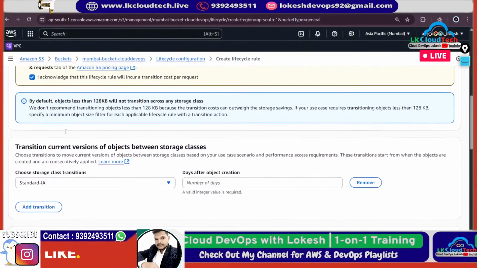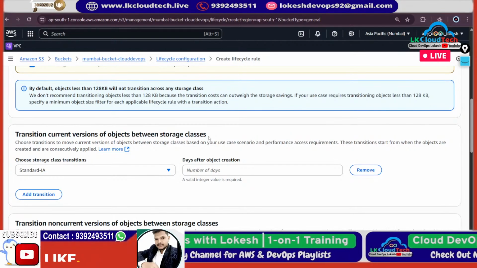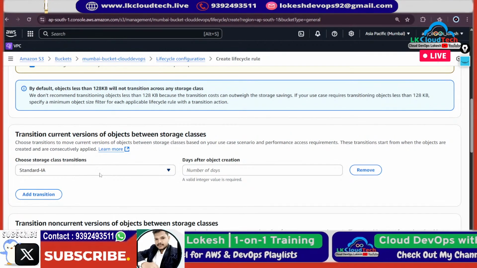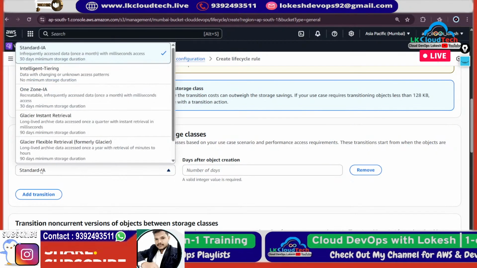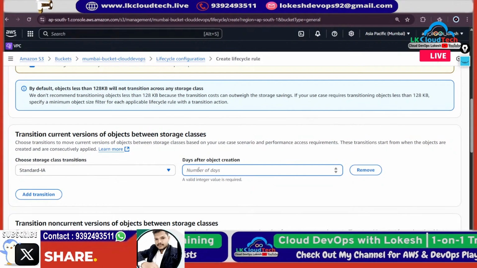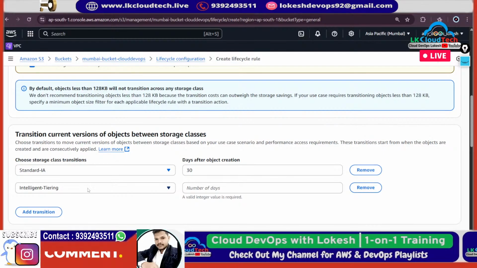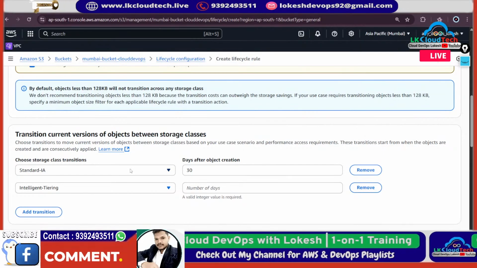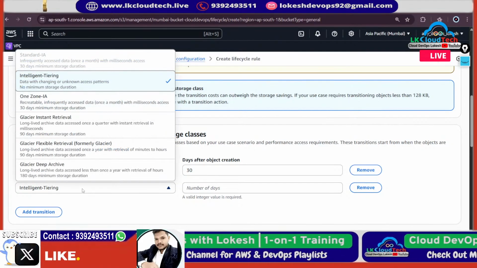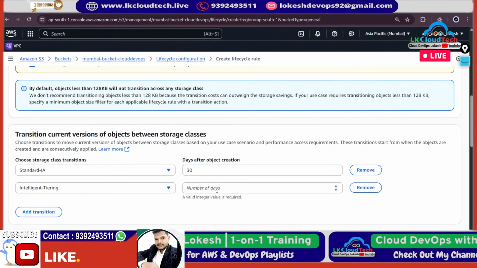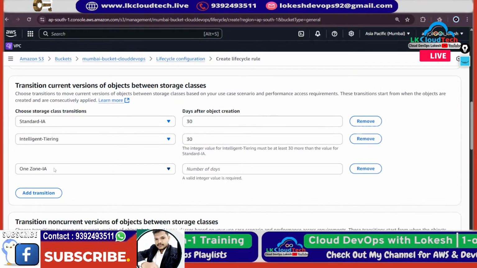See here, transition current versions of objects between storage classes. Standard IA. How many days? In this, standard IA 30 days. I want to keep 30 days. Okay, add transition. I want to keep this in Glacier. Intelligent-Tiering, how many? 30 days. I'm not keeping it, this is just for understanding.